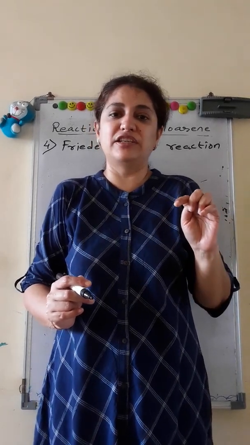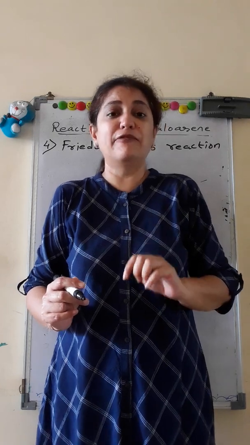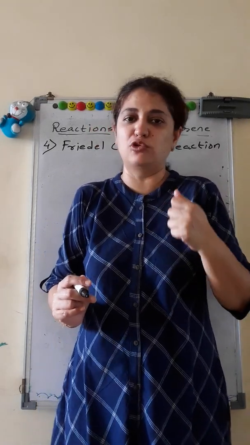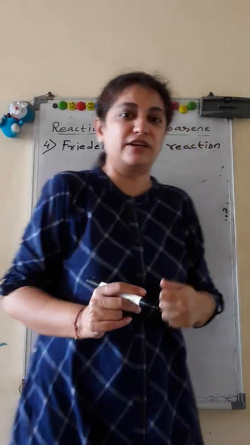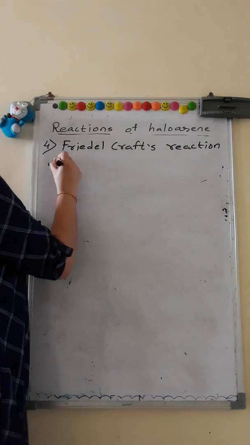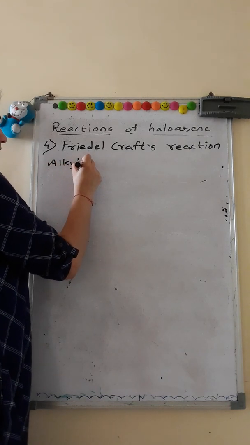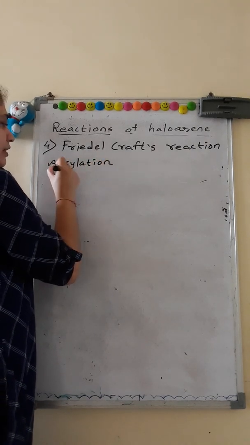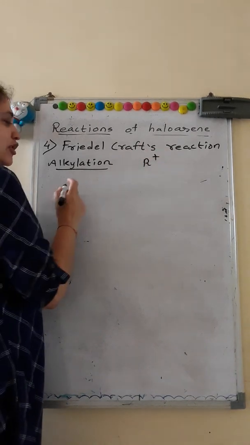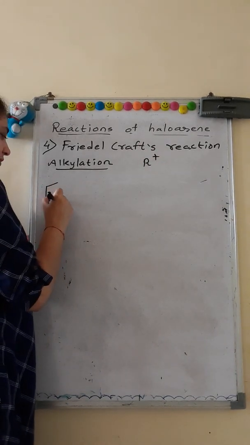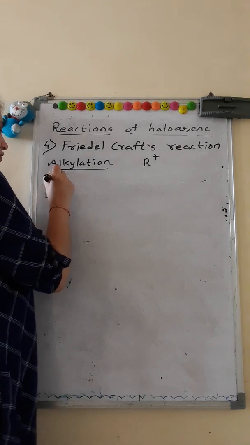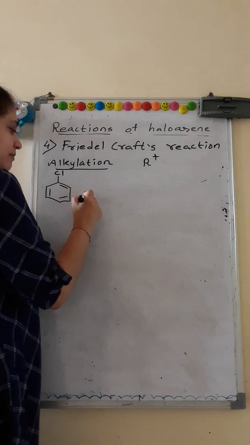For alkylation, our reagent is haloalkane itself, and for acylation our reagent is acetic anhydride or acyl chlorides. We have seen this in 11th standard too with benzene. So in Friedel-Crafts reaction, if it is alkylation, our electrophile will be R plus, and R plus we will obtain from the reagent RX. So this is chlorobenzene plus RX.